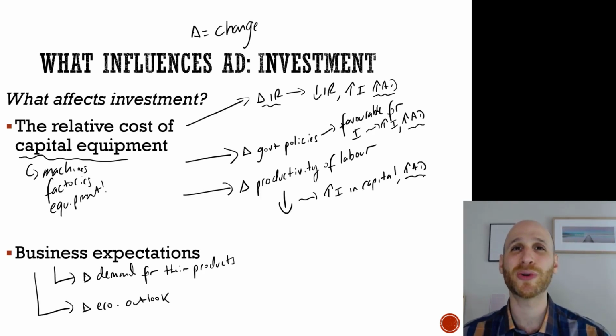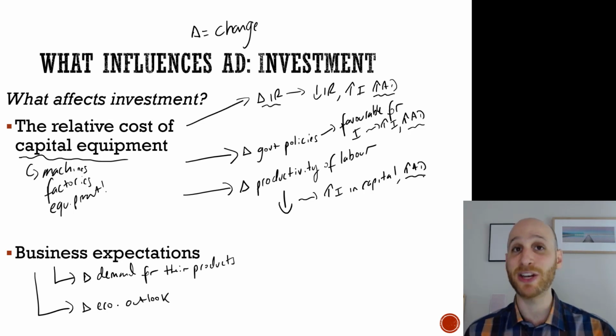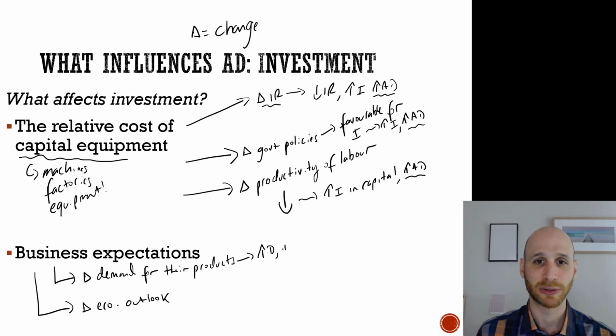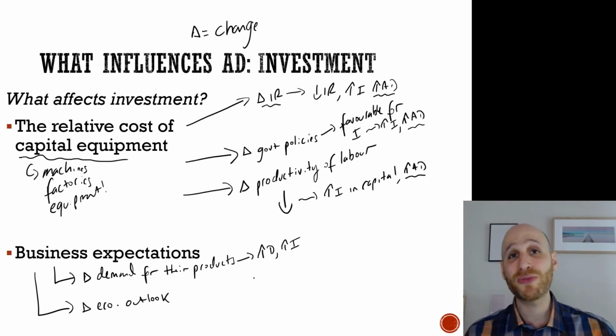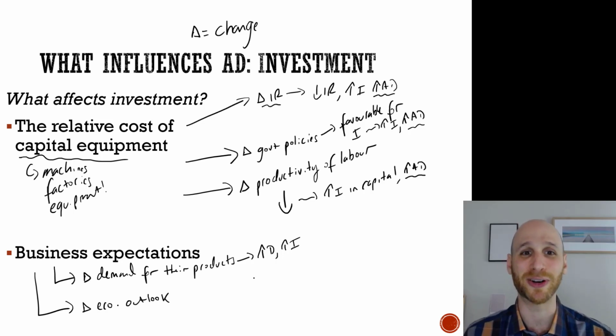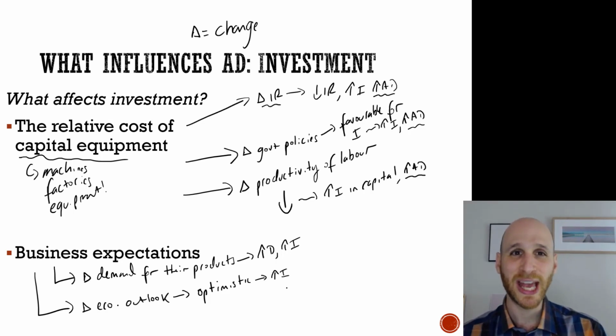Okay, the other thing that's going to affect investment is what do businesses expect, right? So if businesses expect that demand is going to increase for their product, well, then they're going to invest more. The other thing is, if businesses see a really positive economic outlook where things are going to grow and improve, well, then they're more likely to invest as well, and that's more likely to boost aggregate demand. So here we can see how changes in investment will then lead to changes in aggregate demand.